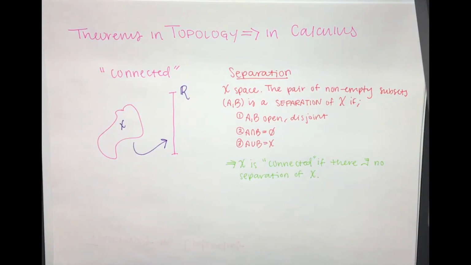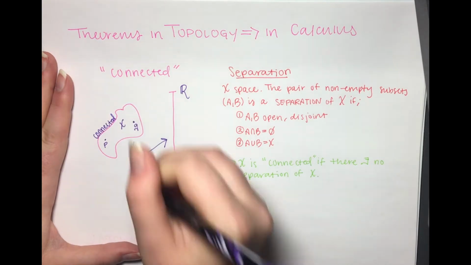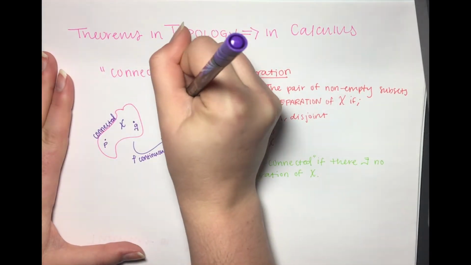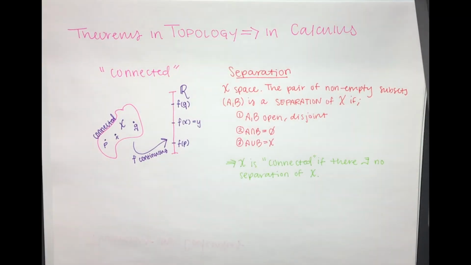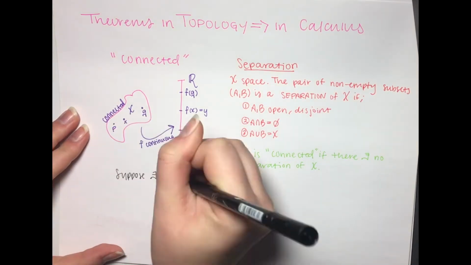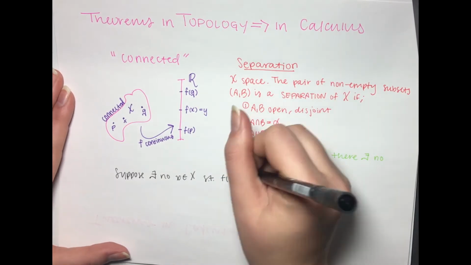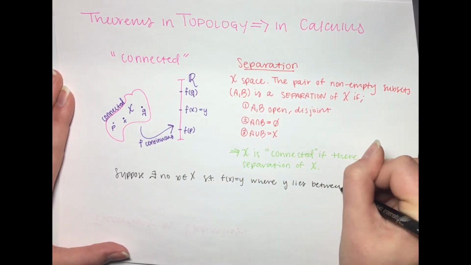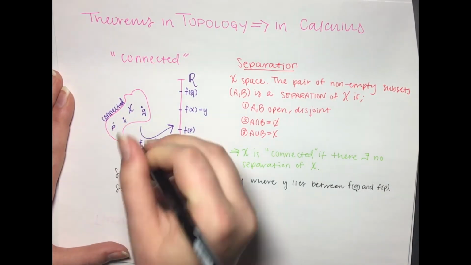The statement is as follows. Let f from X to Y be a continuous map, where X is a connected space and Y is an ordered set in the ordered topology. If a and b are two points of X, and if r is a point of Y lying between f(a) and f(b), then there exists a point c of X such that f(c) is equal to r. The intermediate value theorem of calculus is the special case of this theorem that occurs when we take X to be a closed interval in R and Y to be R.